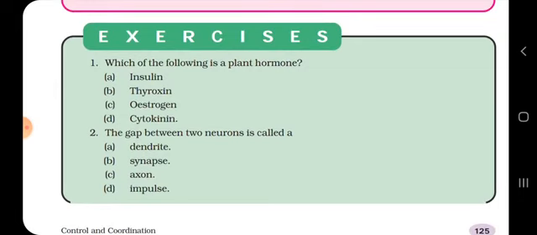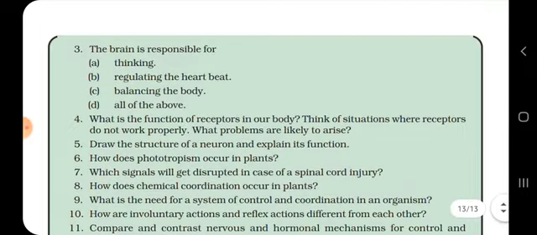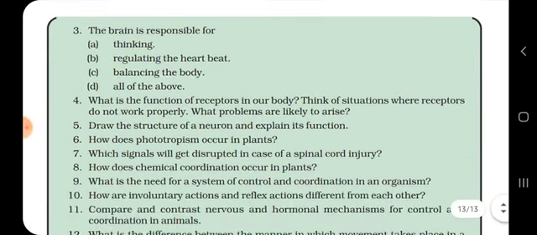And the last one: the brain is responsible for thinking, regulating the heartbeat, balancing the body, or all of the above. Of course, the brain is responsible for each and everything over here, so we will write that the brain is responsible for all of the above.